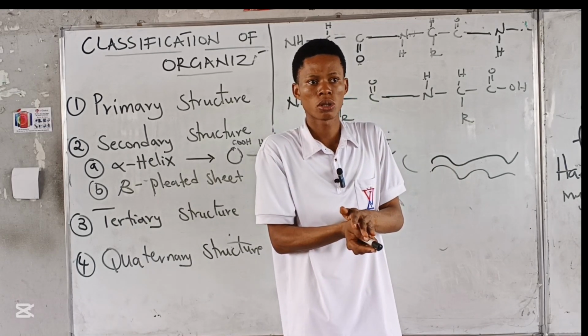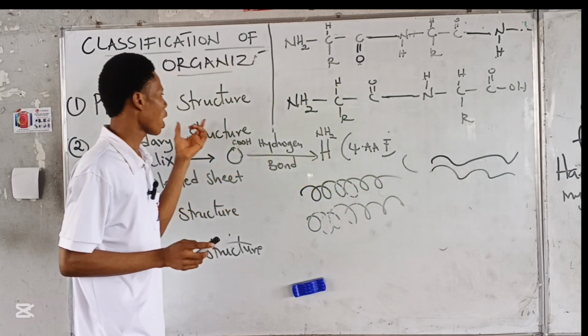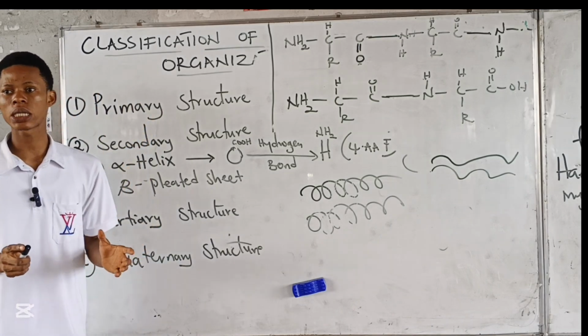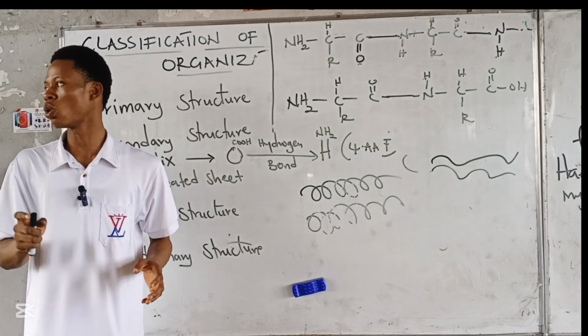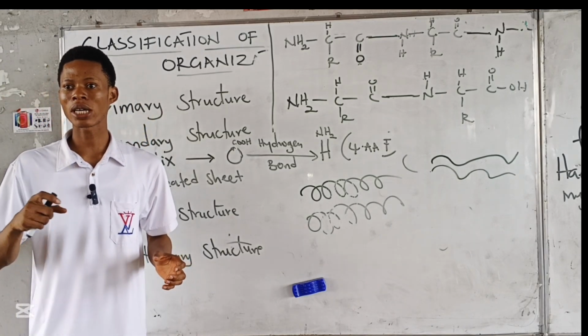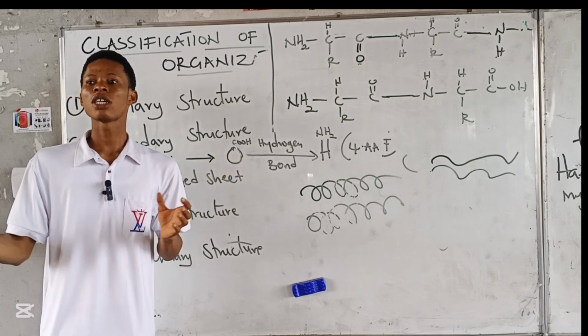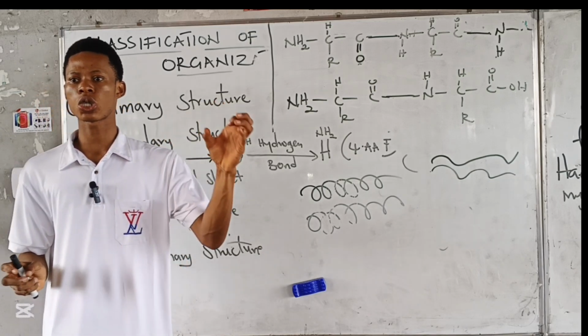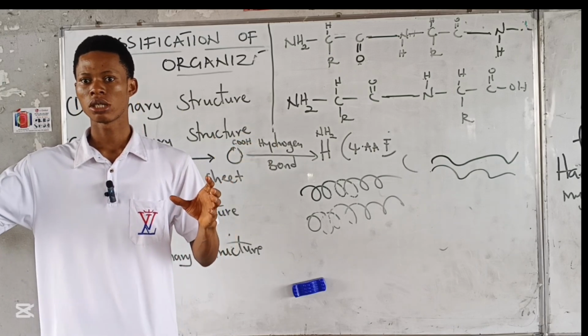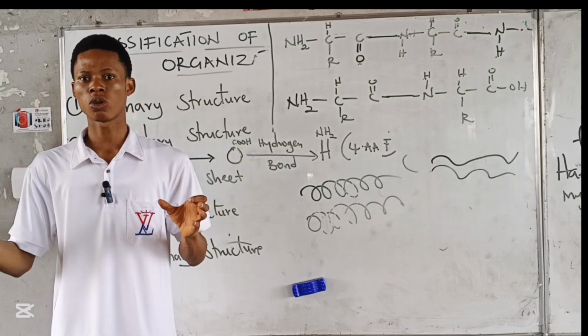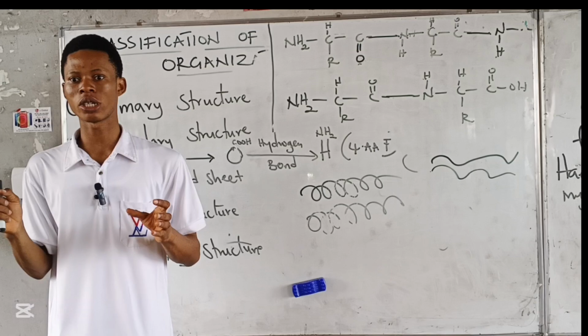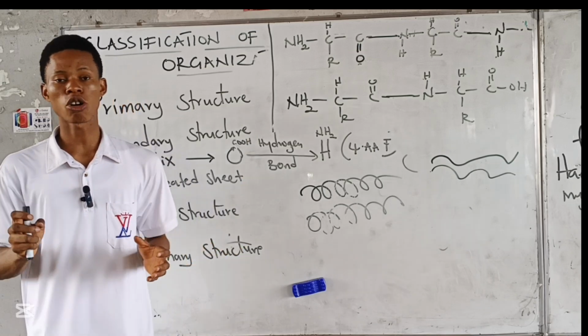Quaternary structure. So what I've said so far: the amino acid sequence of the protein gives us the what? Primary structure, right? If there is hydrogen bonding between oxygen and hydrogen in that primary structure leading to a folded structure, that will give us what? Secondary structure.